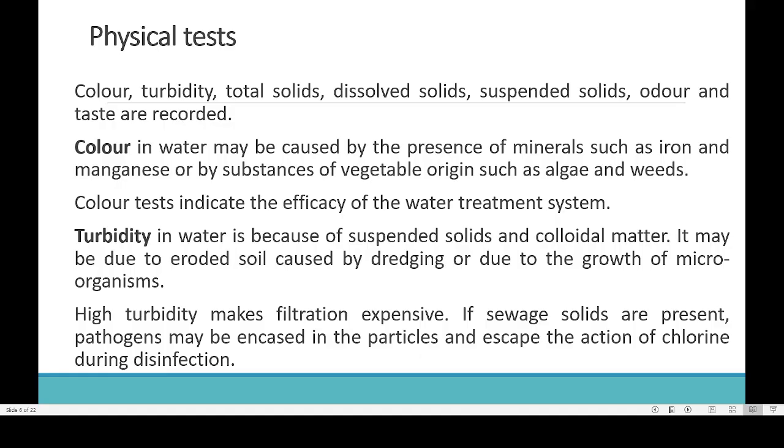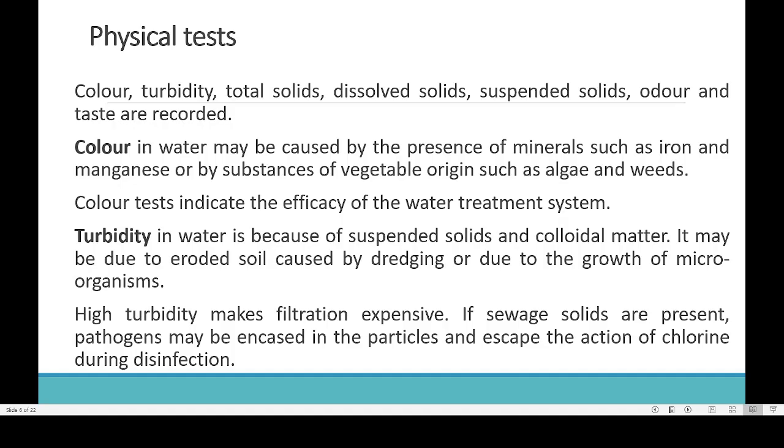Turbidity in water is because of suspended solids and colloids. Suspended solid means, for example, when you put tea powder into a glass of water, it turns brown or deep red. The reason is that tea particles are suspended in the water. You put certain sand into a glass of water, it turns a deep brown because these soil particles are suspended in the water. So any solid particles which are suspended in the water will increase the turbidity.